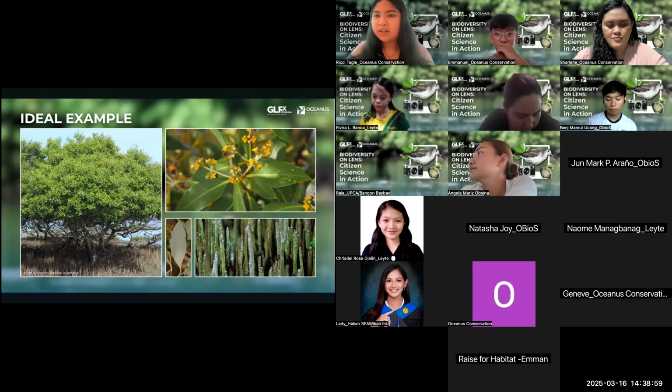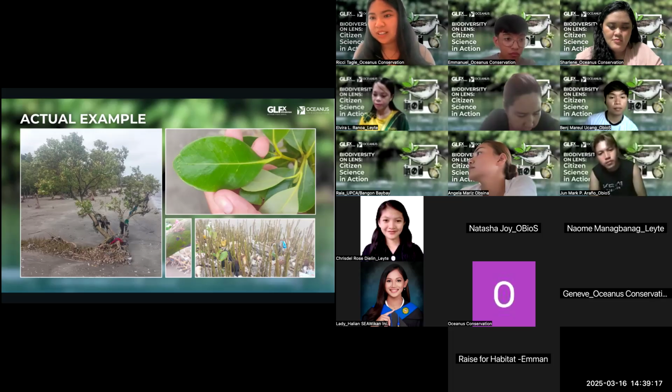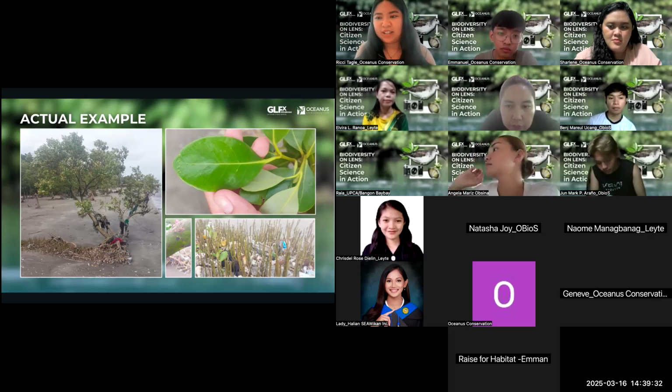So let's look at the other actual examples that I've come across or that I've submitted on iNaturalist. So this one was from our recent youth camp where we also did the BioBlitz and we were able to assist the campers with this. So this is an example of an Avicennia. And when I was on site, hindi ko talaga siya ma-identify kung ano siya kasi nalilito ako sa leaf shape. So that's why I took a photo of the leaf. Kinuha ko rin ng picture ng anong kulay ng bark niya and ang aerial roots just to make sure na pag ipasa ko sa expert, they'd have a higher chance of identifying it.